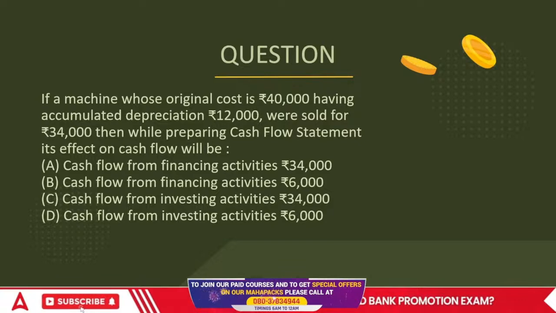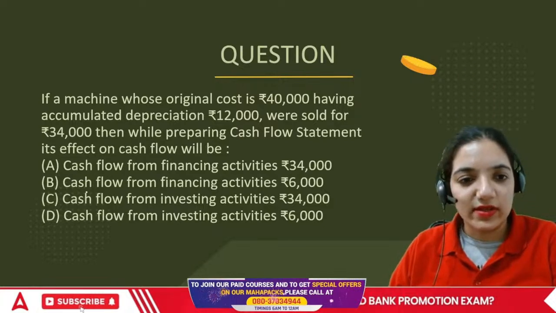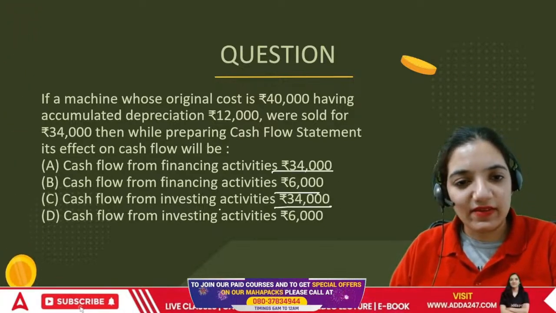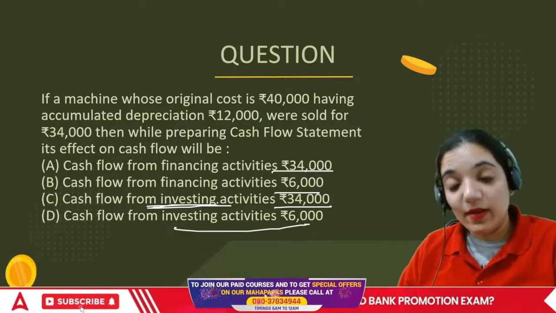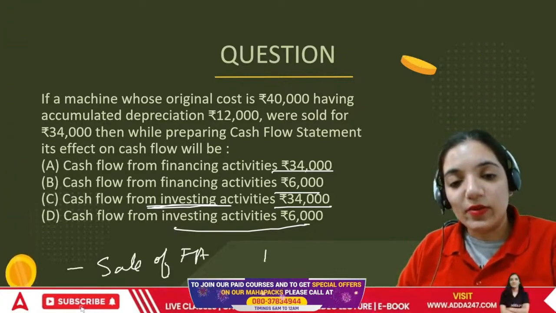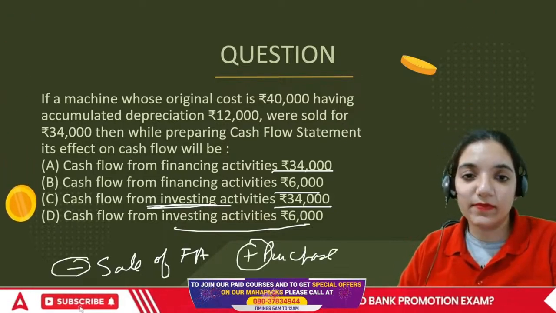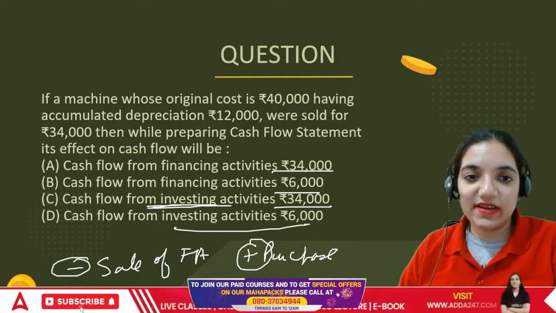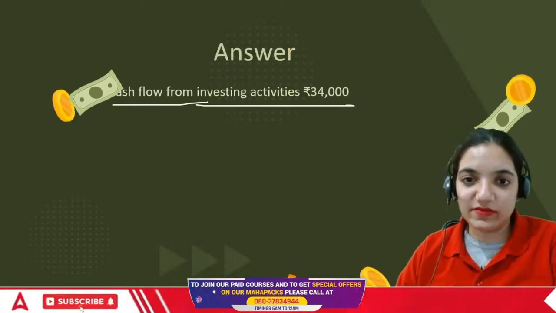It doesn't matter if it's an inflow or outflow. The point is they're talking about cash flow. So even if it's sold for 34,000 and we are getting the cash, the whole thing is sorted. That is cash flow of 34,000. Is it investing or financing? I am selling an asset, so it's an investing activity, not a financing one. Because sale of a fixed asset is an inflow, purchase is an outflow. So the correct answer is that cash flow from this is an investing activity.